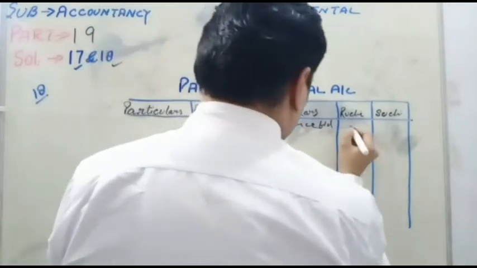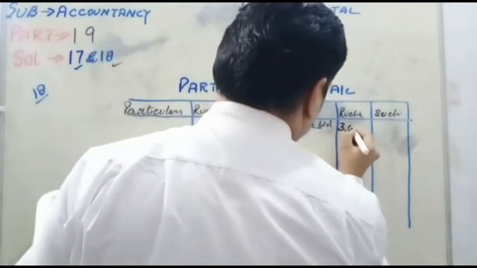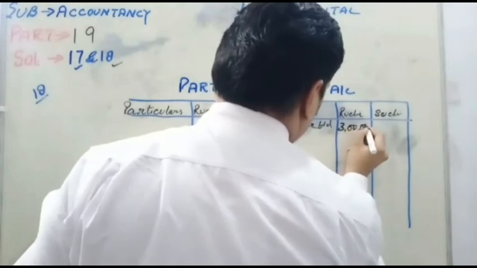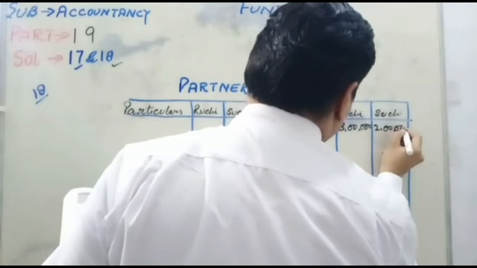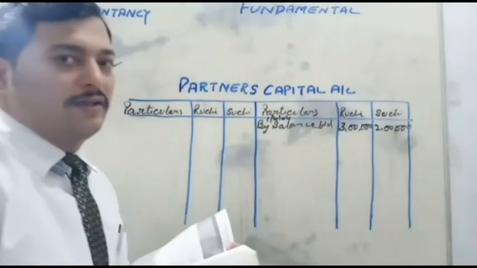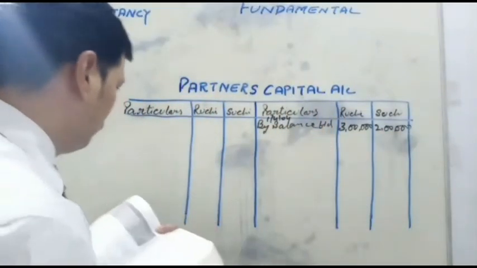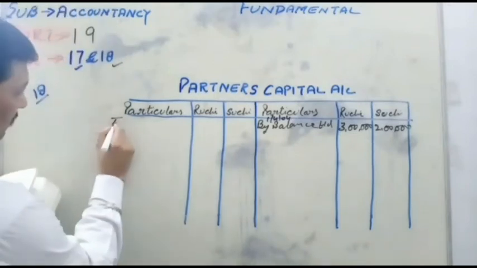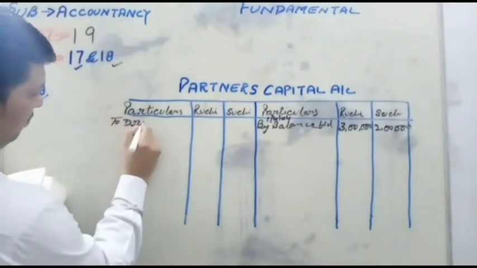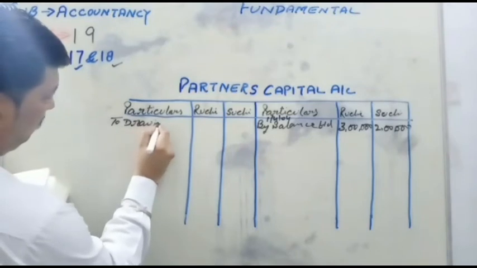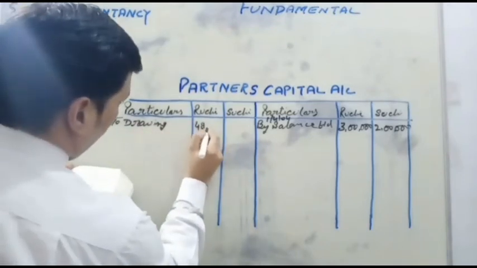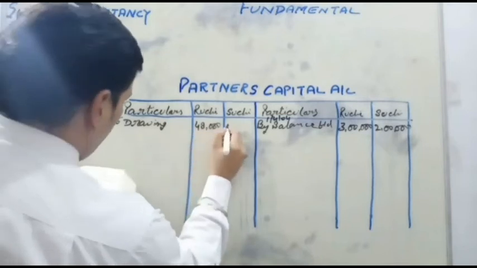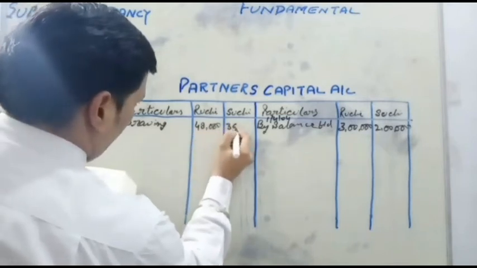Capital of 3 lakh and 2 lakh. Students, it is a very easy question. In this question, you will post all the items in the partners' capital account. Drawings will be a debit: to drawings 48,000 and 36,000.